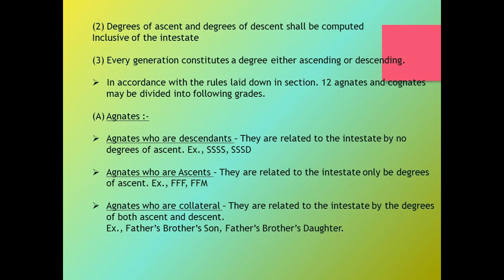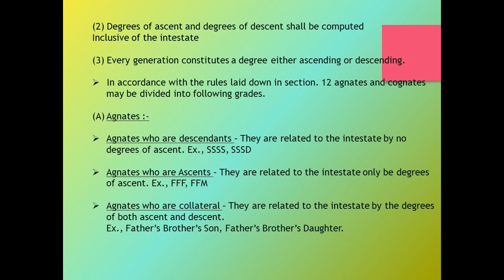every generation constitutes a degree either ascending or descending. In accordance with the rules laid down in Section 12, agnates and cognates may be divided into following grades. Agnates who are descendants. These agnates are related to the intestate by no degrees of ascent. For example, son's son and son's daughter. So these are the descendant agnates.